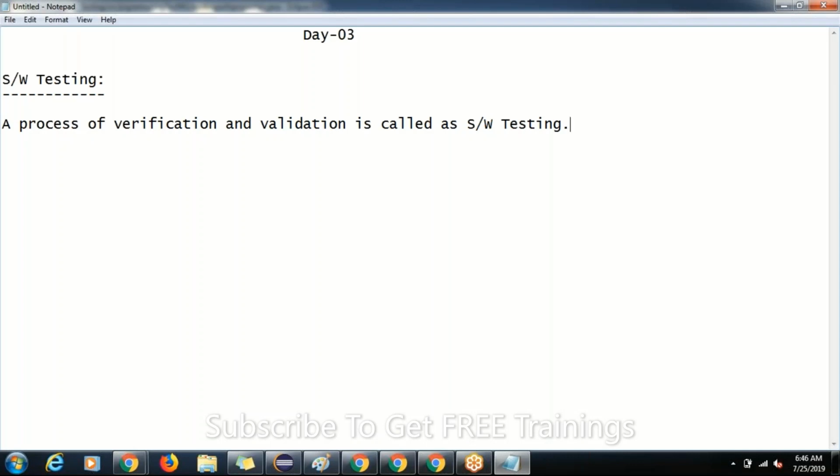Whatever you do verifying all your answers after writing the exam is called verification. And whether you have written correctly or not, how many marks you're going to get, your teacher will validate your answer. That is validation. Here, the student verifies and the teacher validates the answer. Clear, guys? Clear with an example what verification and validation are?